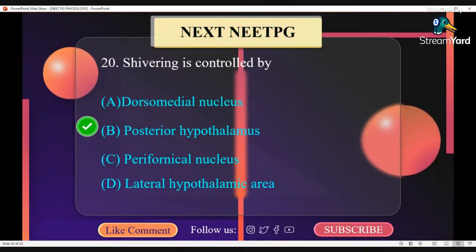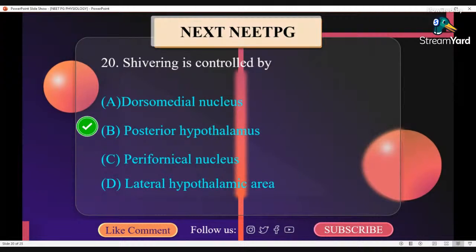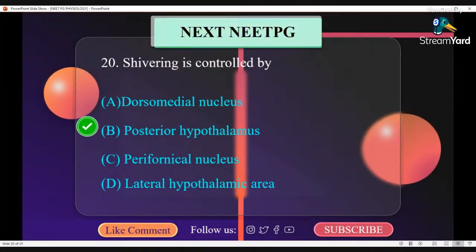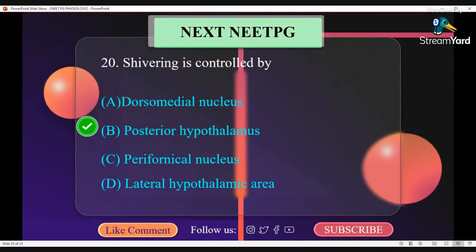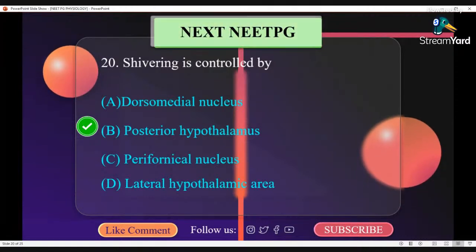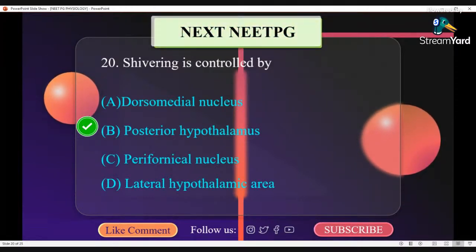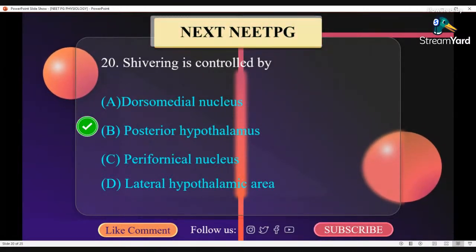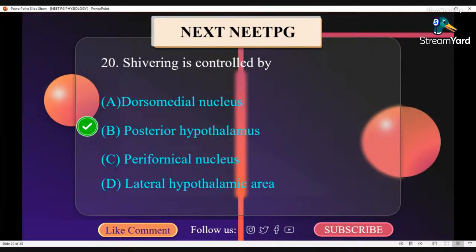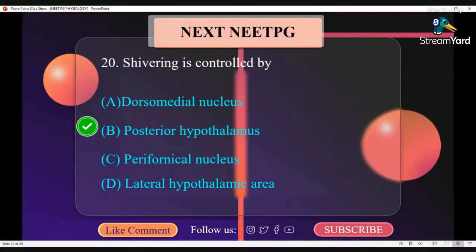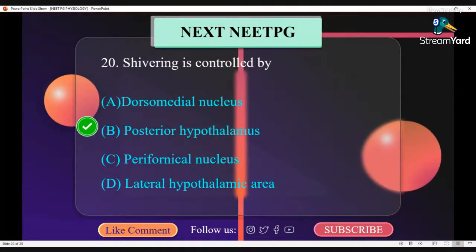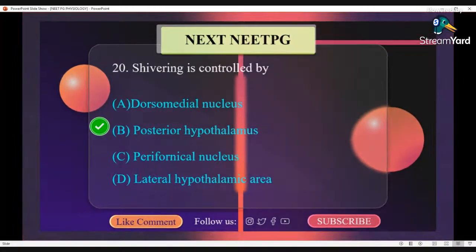Shivering is a bodily function in response to early hypothermia in warm-blooded animals. When the core body temperature drops, the shivering reflex is triggered to maintain homeostasis. Muscle groups around the vital organs begin to shake in small movements in an attempt to create warmth by expending energy. Shivering can be a response to fever, as a person may feel cold, though their core temperature is already elevated. Located in the posterior hypothalamus near the wall of the third ventricle is an area called the primary motor center for shivering. This area is normally inhibited by signals from the heat center in the anterior hypothalamus, preoptic area, but is excited by cold signals. So the correct option is B.